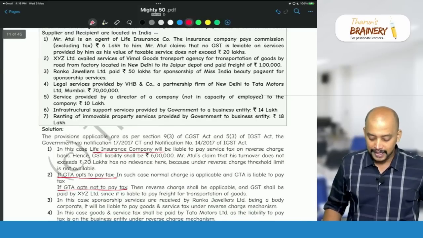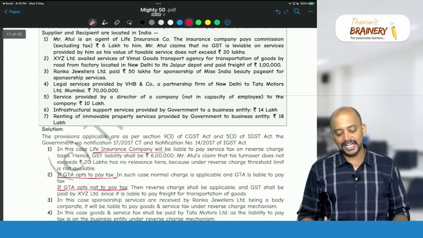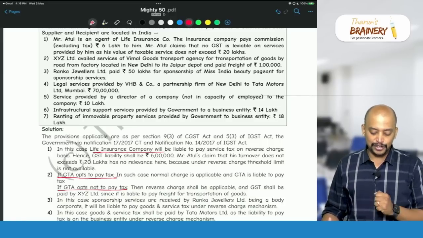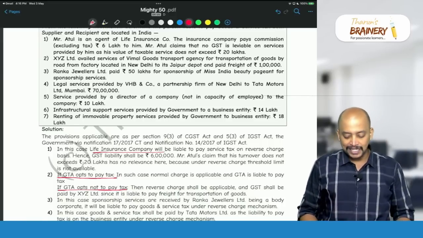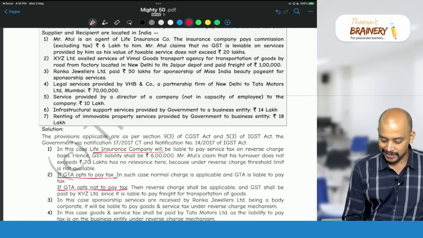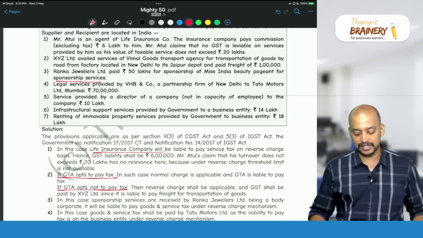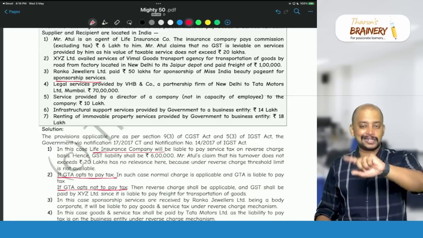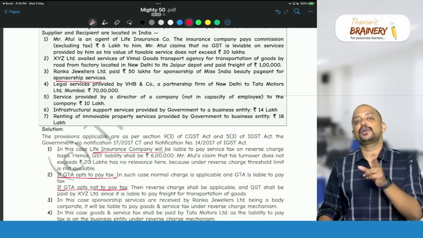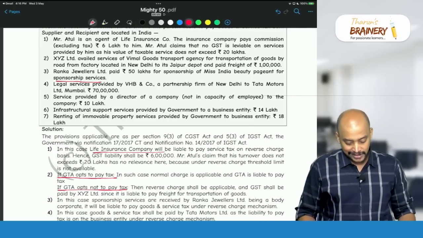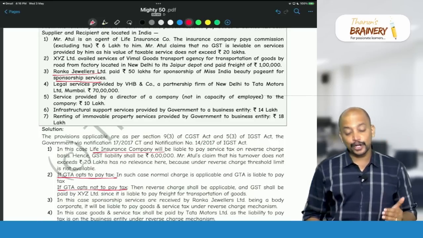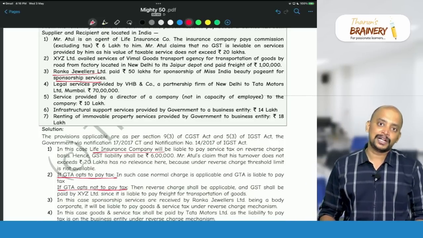Then third, Ranka Jewelers Limited paid 50 lakhs for sponsorship of Miss India beauty pageant. So in case of sponsorship services, is there any RCM? Yes, RCM is applicable if the recipient is a body corporate or firm. So here who is the recipient? Ranka Jewelers Limited is the recipient, which is a body corporate. So that's why it will come under RCM.